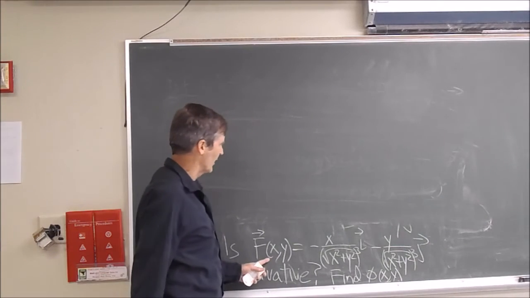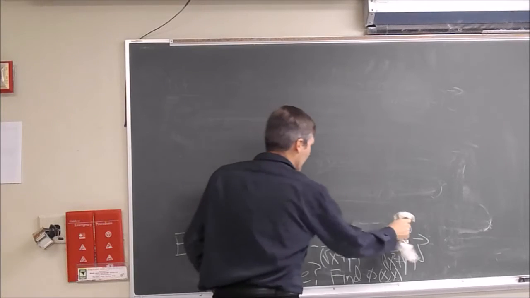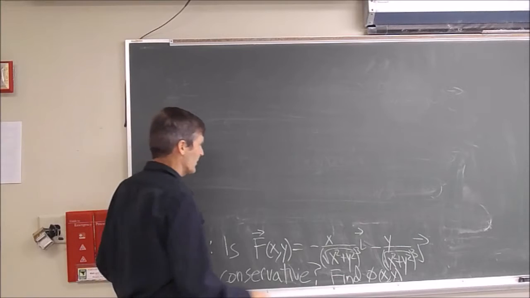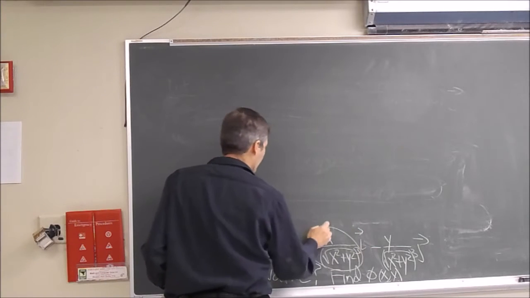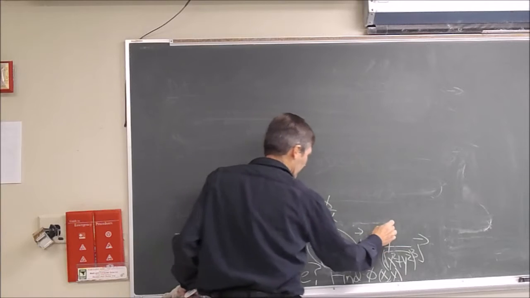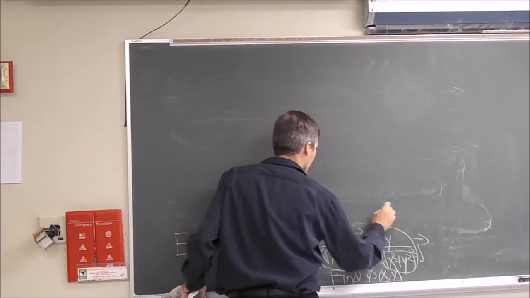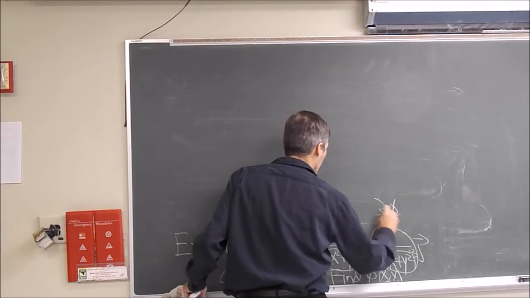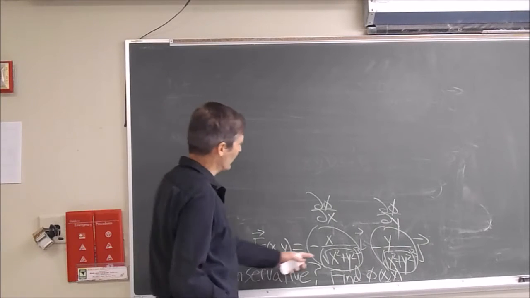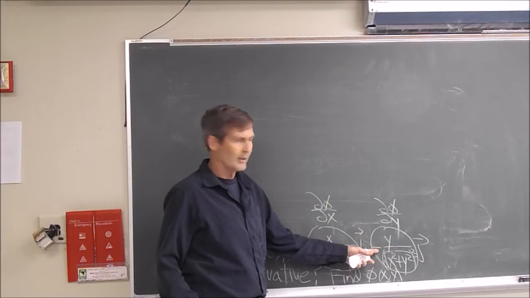Suppose I think this function is maybe conservative. How do I test? Well, if it's really conservative, then this has to be the partial of some function phi with respect to x, and this has to be the partial of the same function phi with respect to y, right? So we need to seek a function that has these partial derivatives. How can we find it?